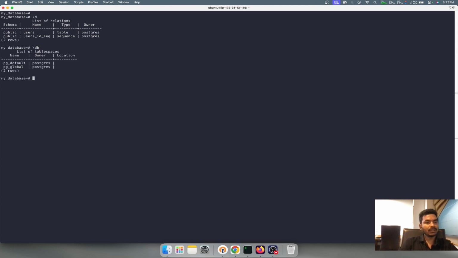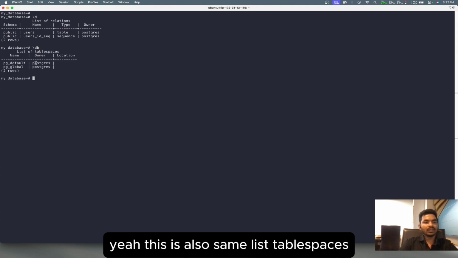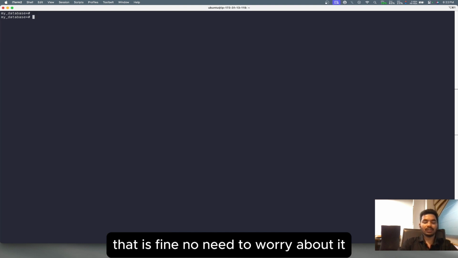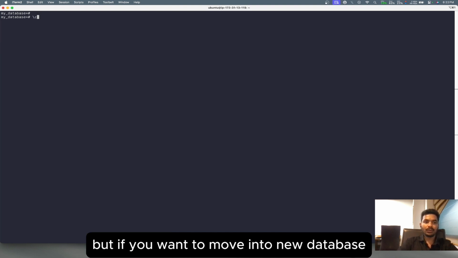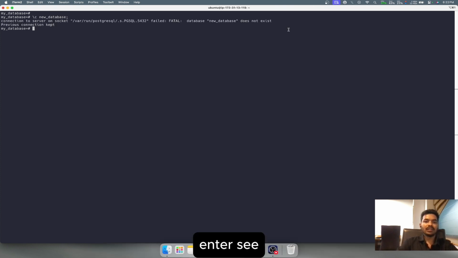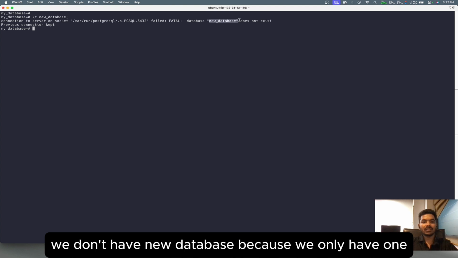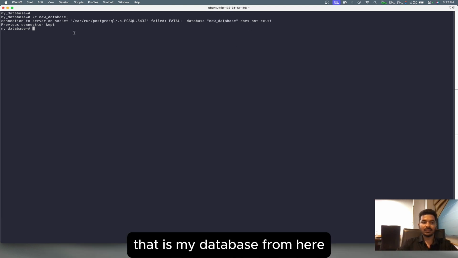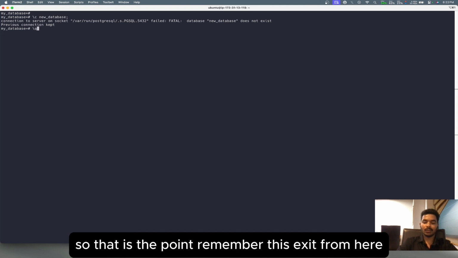Also the list of tablespaces, nothing else. Okay, that is fine, no need to worry about it. But if you want to move into a new database, see, we don't have a new database because we only have mydatabase. That is the point, remember this.